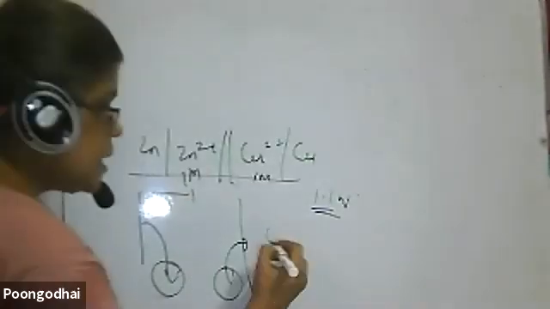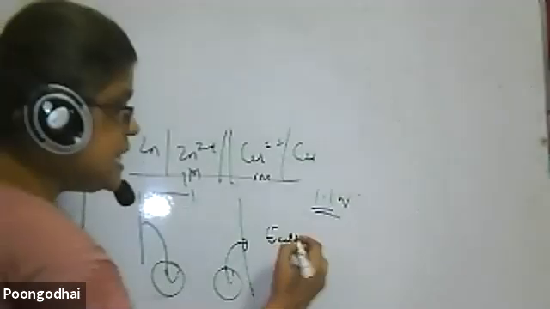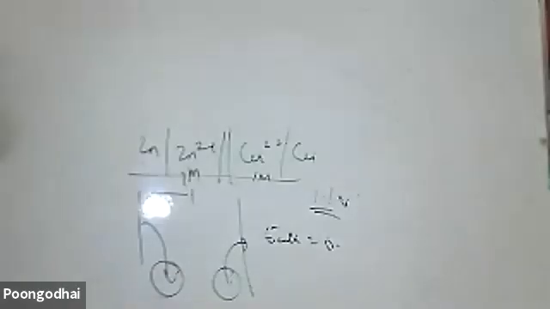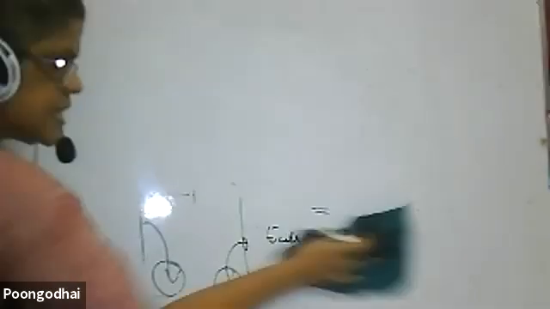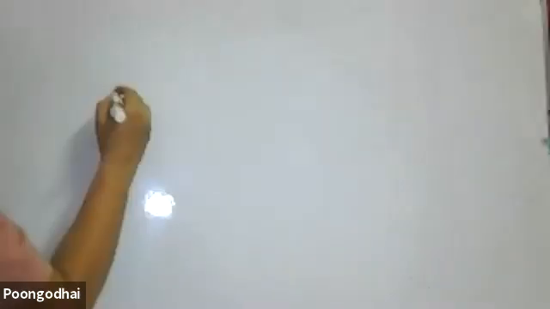At equilibrium, E cell is equal to 0. Why? You cannot produce any voltage from that. The concentration of both solutions becomes equal. That is the equilibrium condition. It becomes constant. There is no change in the concentration. At equilibrium, E cell is equal to 0.